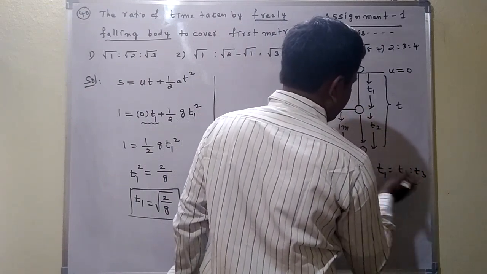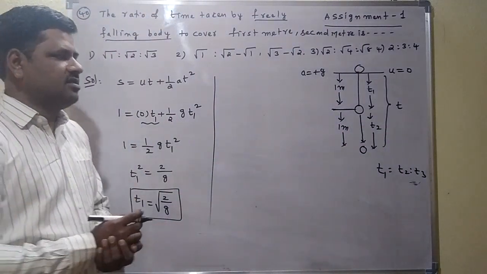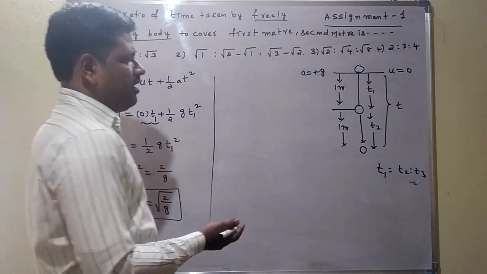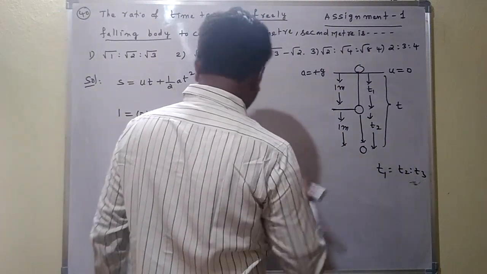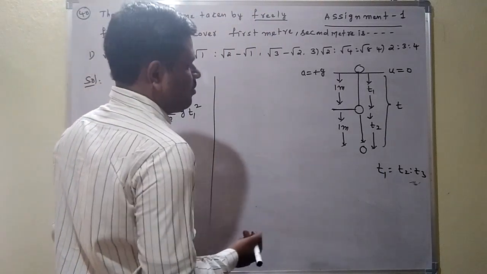Generally, we can write T1, T2, and T3 also in the same way. So T1 and T2 we have to find here. First, T1 we are getting as root of 2 by g. T2 also we can find here. How to find T2?